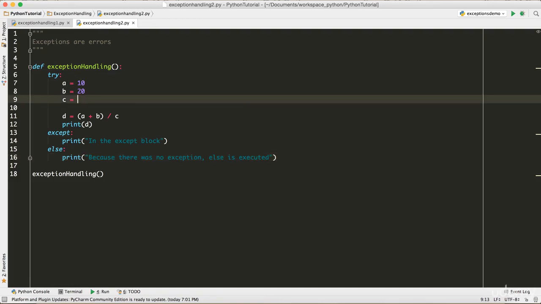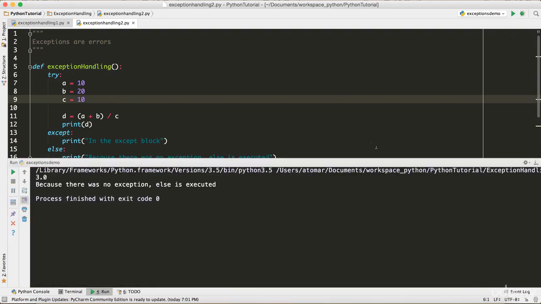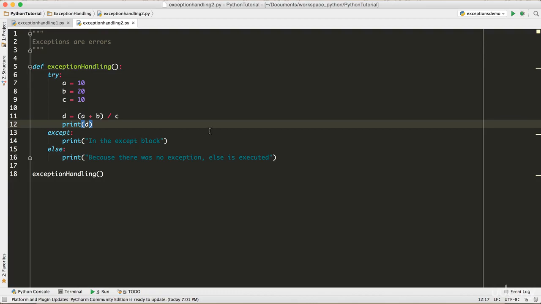So right now let's say everything works fine, the happy path, where A is 10, B is 20, and C is 10. If I run the code, it says the value is 3 and it runs the else block. It says because there was no exception, else is executed, right? So it executes the else statement when there is no exception. That's the condition for the else block to be executed.